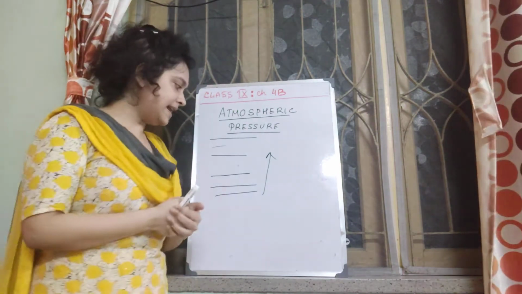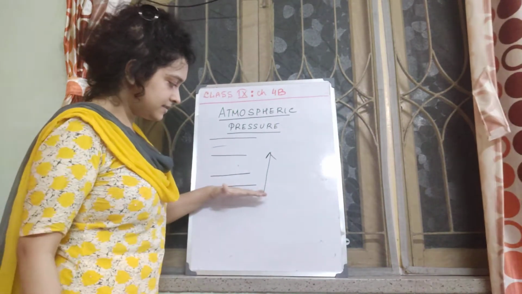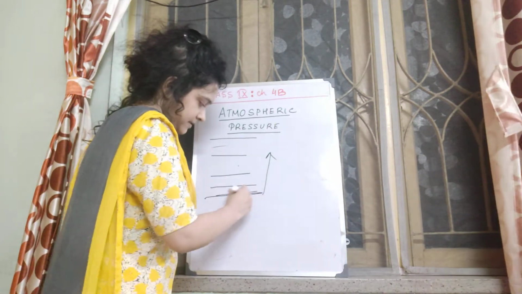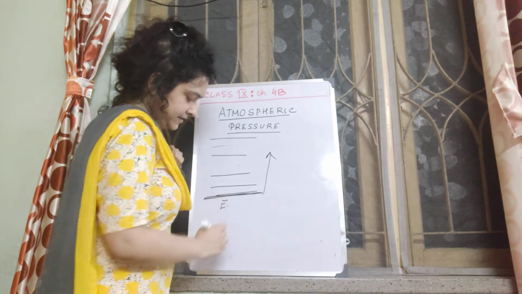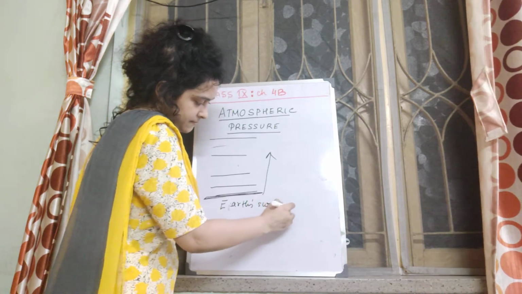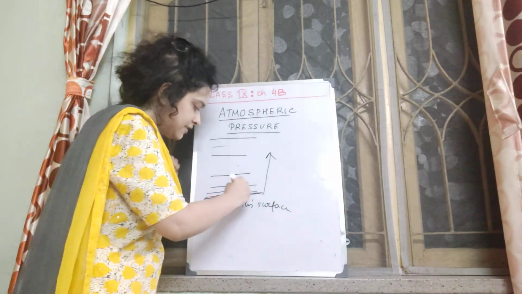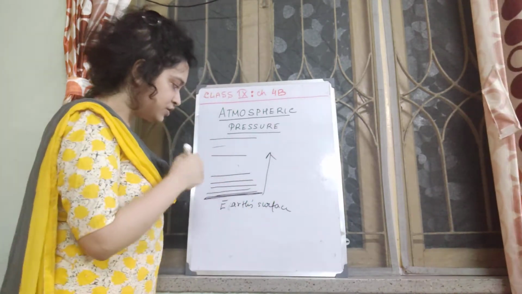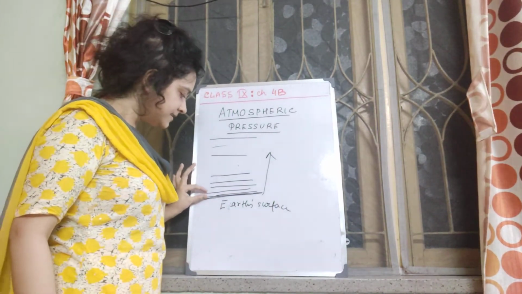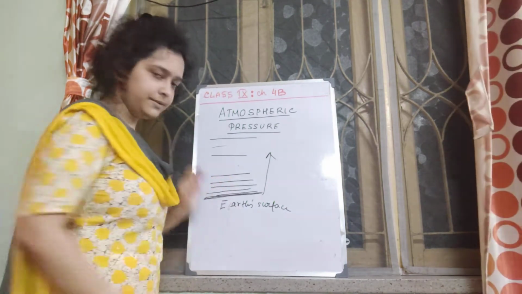Again, notice the density. Just imagine, at the bottom, say this is the earth's surface. The layers of atmosphere near the earth's surface are much compressed with each other. That means you will notice that these air layers are much nearer to each other.